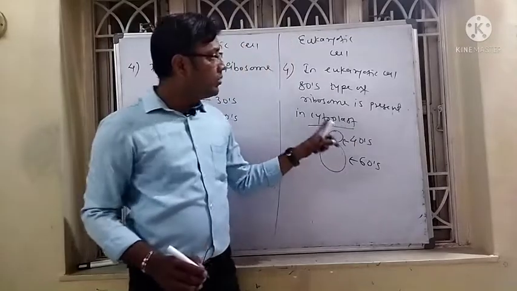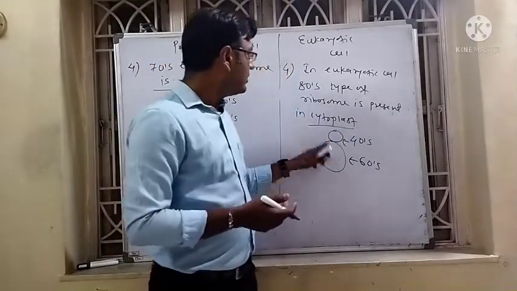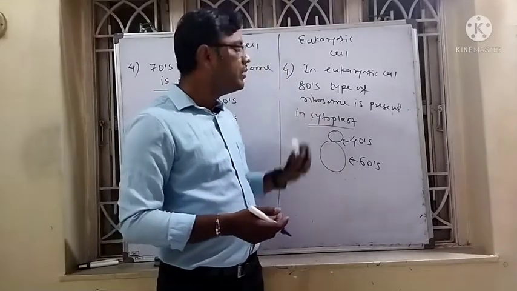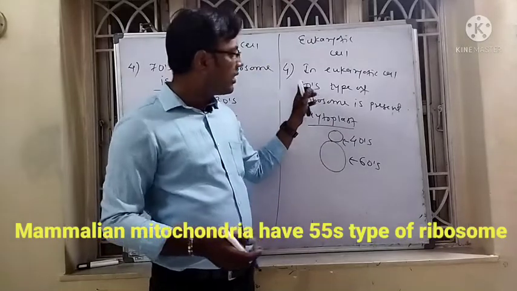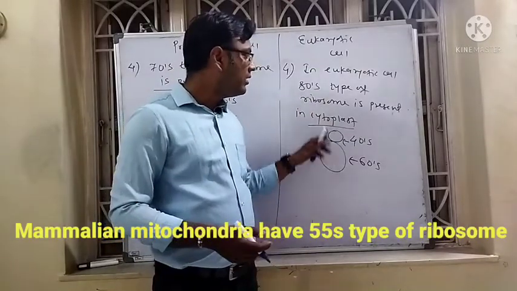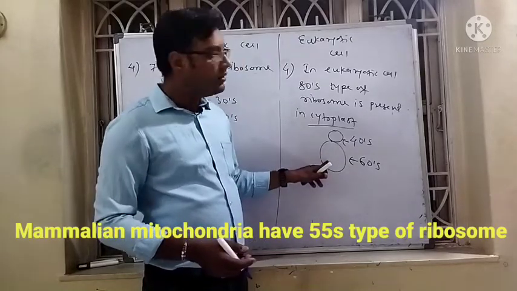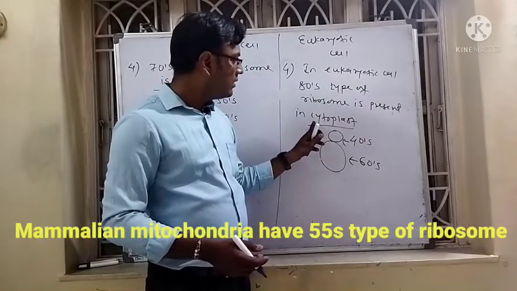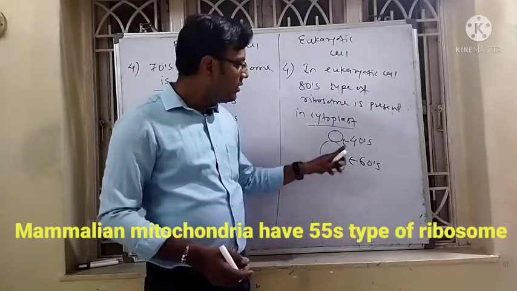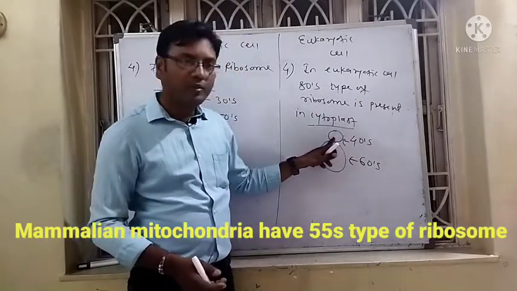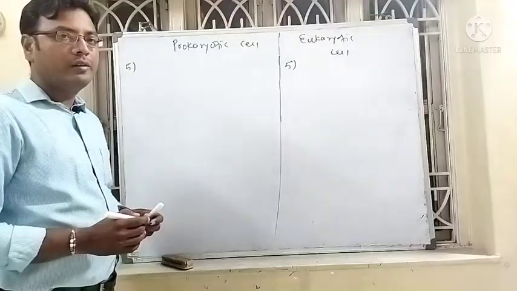Why is it called the cytoplasmic ribosome? Because in eukaryotic cells the mitochondria also contain ribosomes, but these are smaller, 55S in mammals. In the chloroplast also, the ribosome is present, which is smaller than the cytoplasmic ribosome. So in the cytoplasm of the eukaryotic cell, the 80S ribosome is present, with a 40S small subunit and a 60S large subunit.